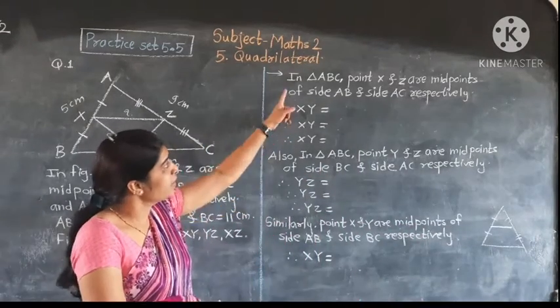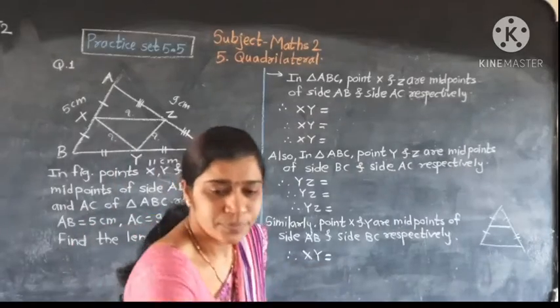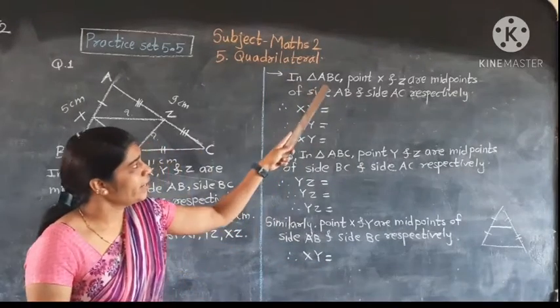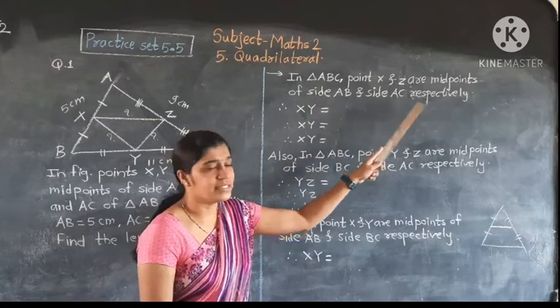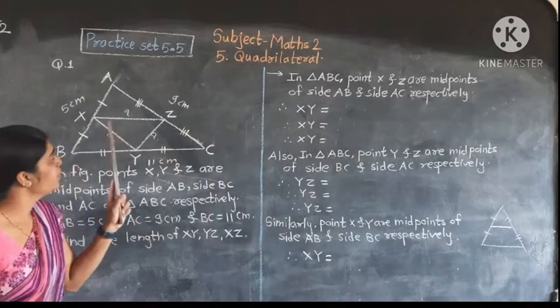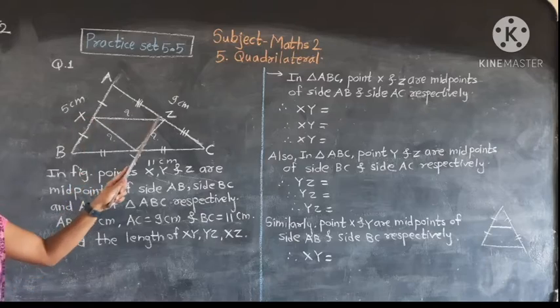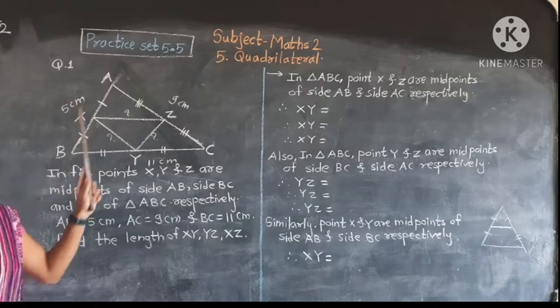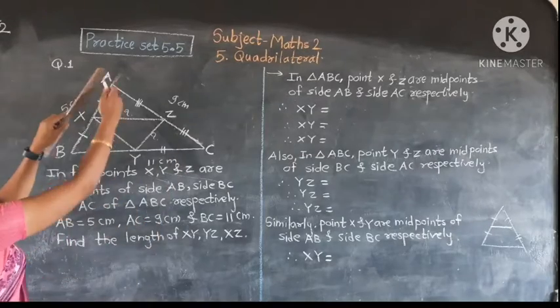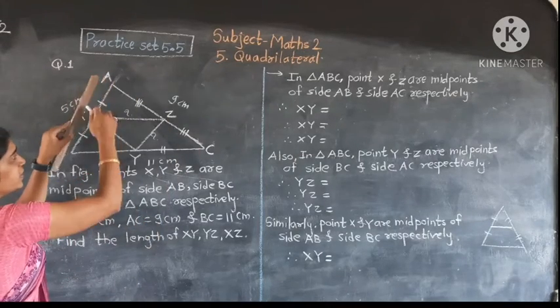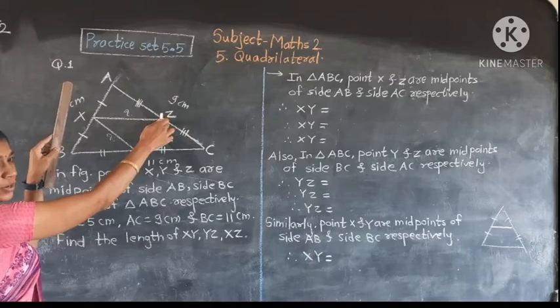See the answer. In triangle ABC, points X and Z are midpoints of sides AB and AC respectively. See here, X and Z are the midpoints of AB and AC, given. So in this triangle, this is a midpoint and this is a midpoint.